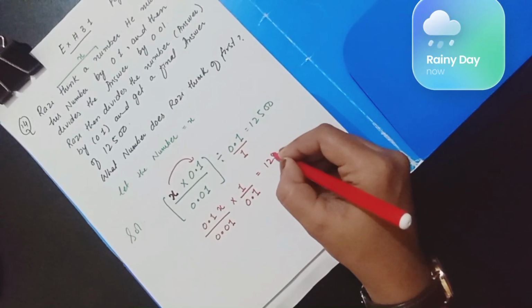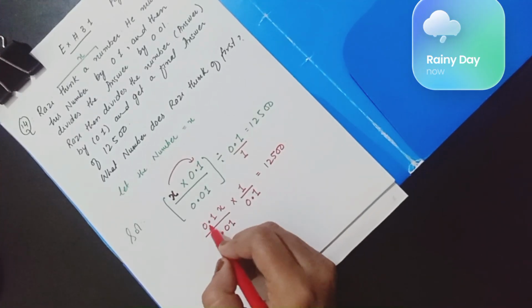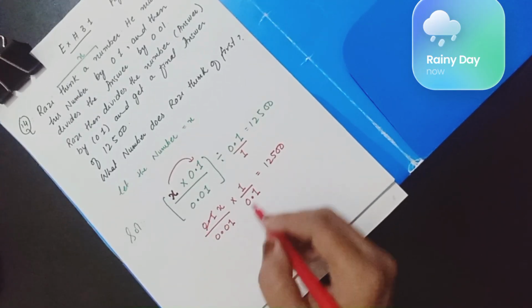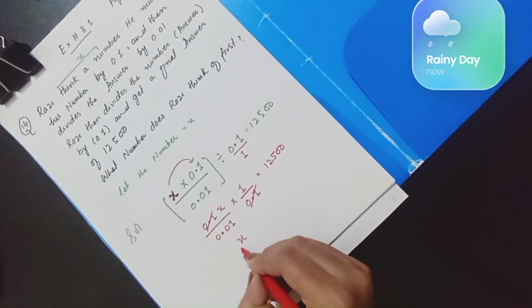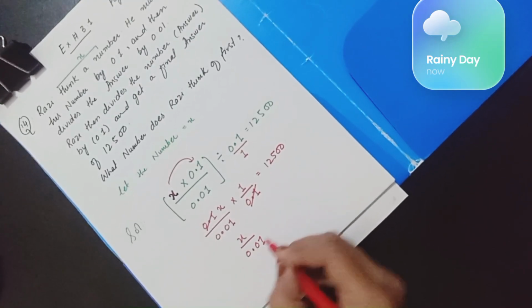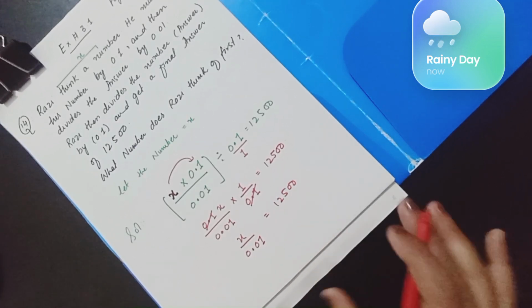So 12,500. We can see clearly that 0.1 and 0.1 can be cancelled out with each other. So x over 0.01 is equal to 12,500.